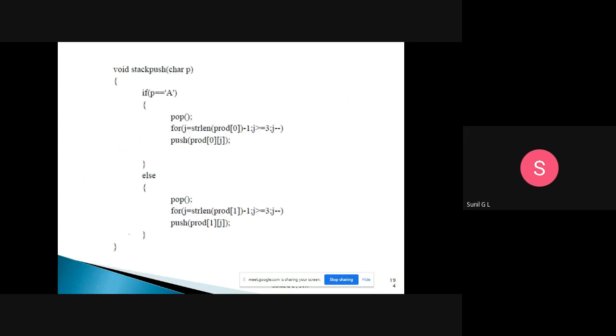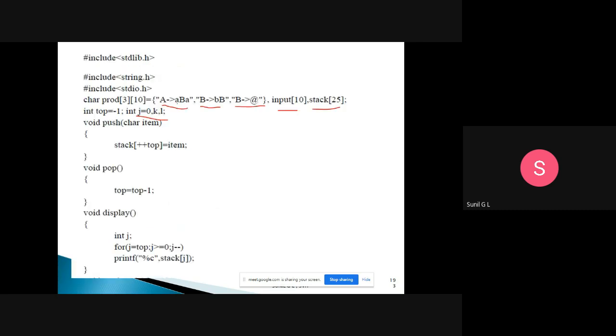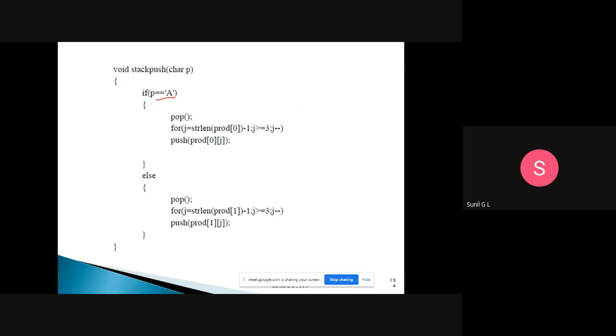Okay, so this is the thing. After that, see here. If the production is a, if it is a terminal symbol a, what do we need to do? If the terminal symbol is a, then we need to pop that a from the stack. Then after that, you need to insert the production's contents in reverse direction.